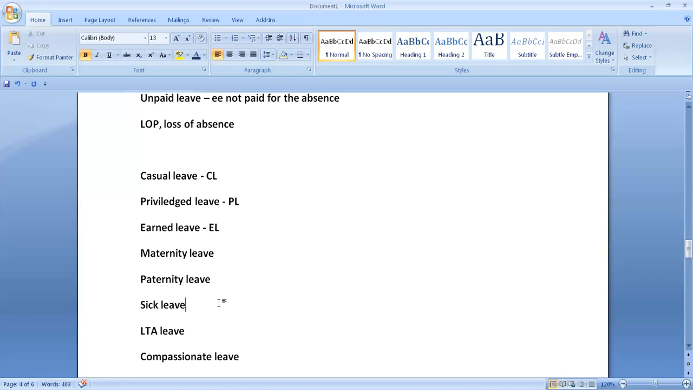So for sick leave, an employee need not produce any medical certificate if it is for 1 day, according to the Shops and Establishments Act in India. If the employee is sick, he or she need not produce a medical certificate. When the employee is claiming sick leave and it's approved for more than 1 day, then the company may ask for a medical certificate, for example, though it's not mandatory.